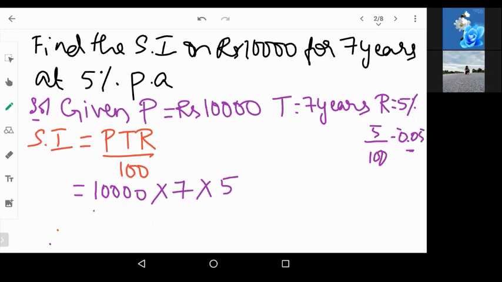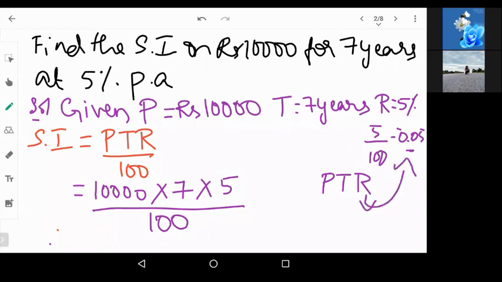Because there is a division by 100. Okay. Please understand this. This is where many of them will go wrong. If you take PTR directly, then you can take it as 0.05. Since you will stick to the formula, consider the rate as 5% directly.